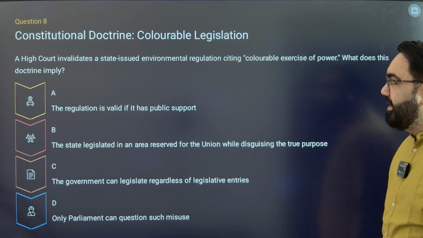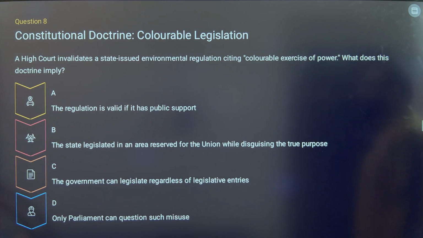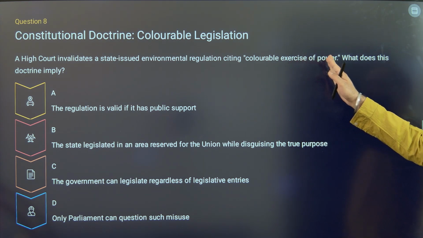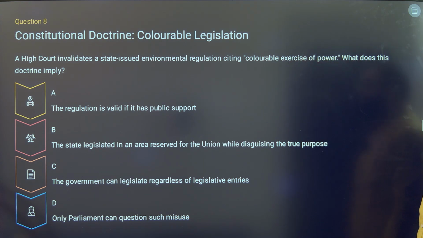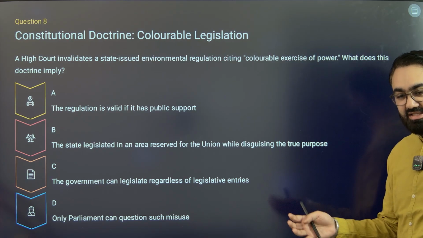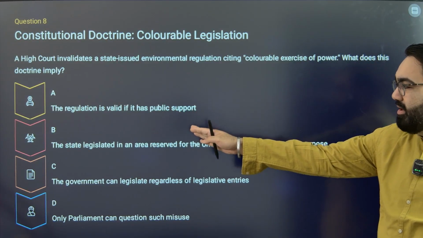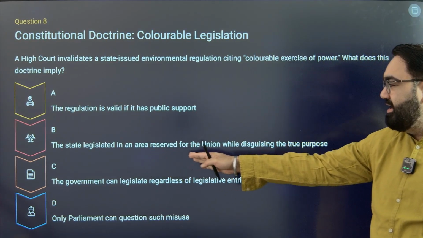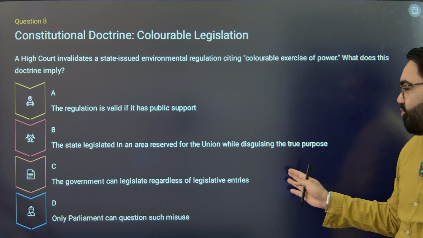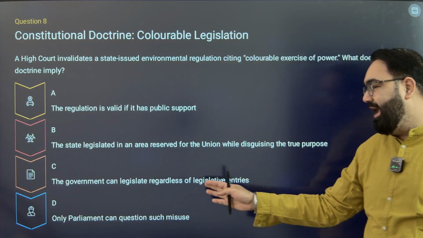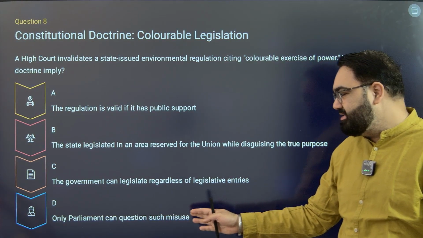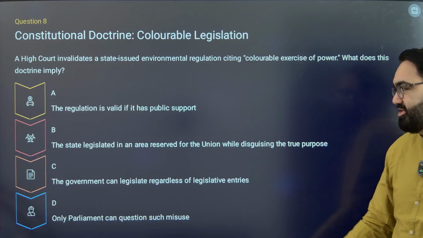Next, question number 8. A High Court invalidates a state-issued environmental regulation citing colorable exercise of power. What does this doctrine imply? This, as you know, is the doctrine of colorable legislation. This is what they're referring to. Regulation is valid if it has public support. The state legislated an area reserved for the union while disguising the true purpose. The government can legislate regardless of legislative entries, or only Parliament can question such misuse.